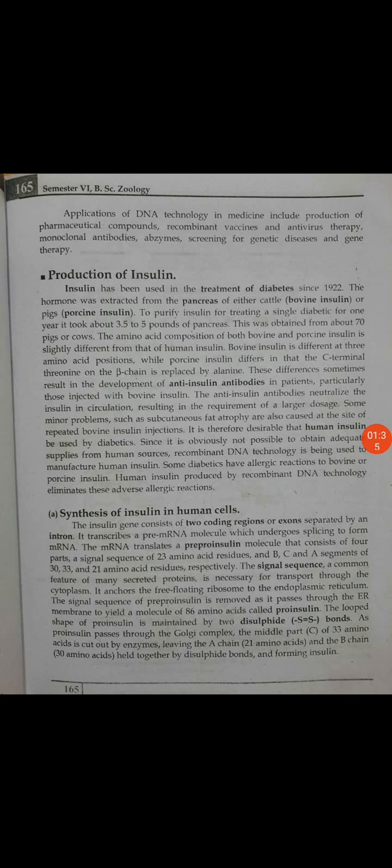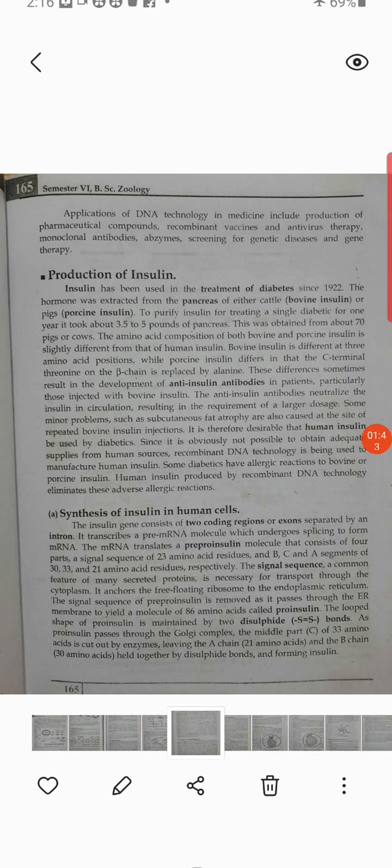Insulin has been used in the treatment of diabetes since 1922, and the hormone was extracted from the pancreas of either cattle or pigs. To purify insulin for treating a single diabetic for 1 year, it took 3.5 to 5 pounds of pancreas. So this was obtained from about 70 pigs or cows. See how many cows we have to kill.